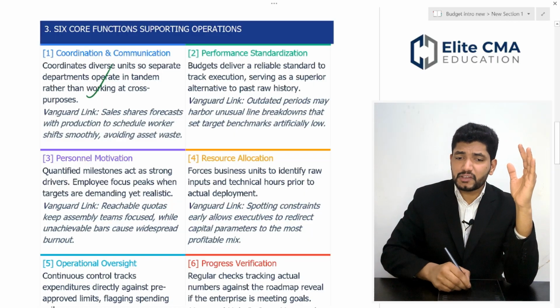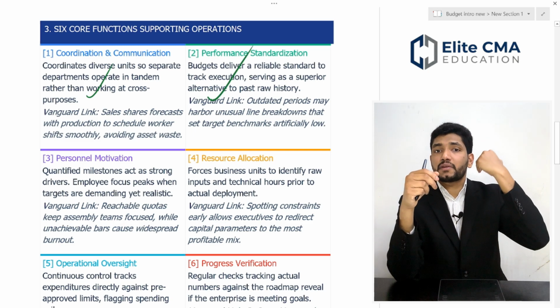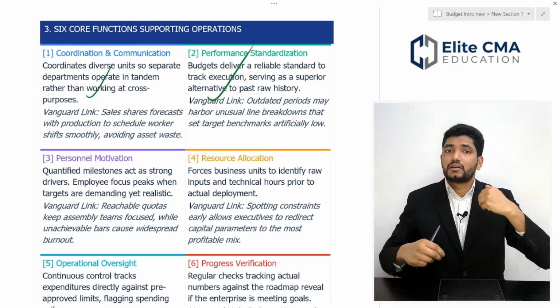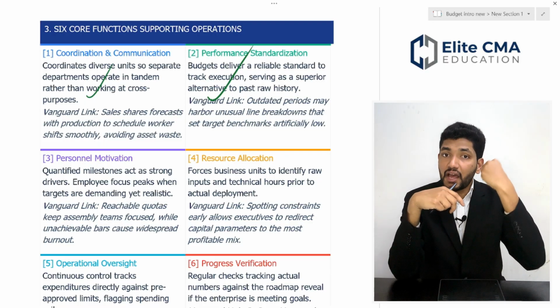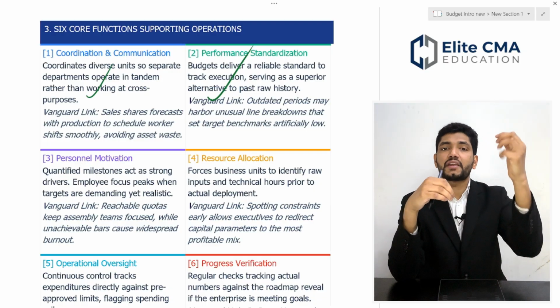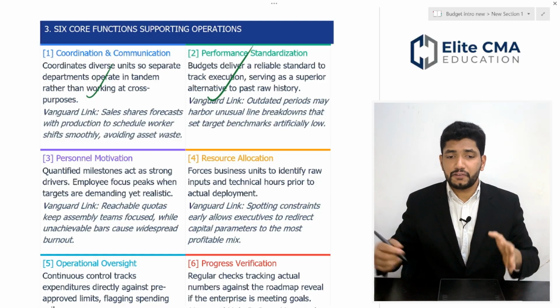Then, performance standardization. Once we have developed a budget, it can be set as a standard for our performance. You can use this budget as a benchmark or standard, and periodically compare your performance with it to see if there is any variance and to take corrective action if required.